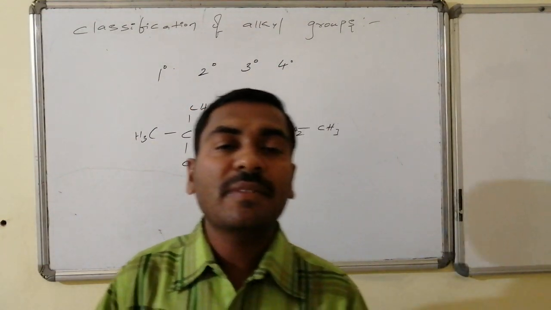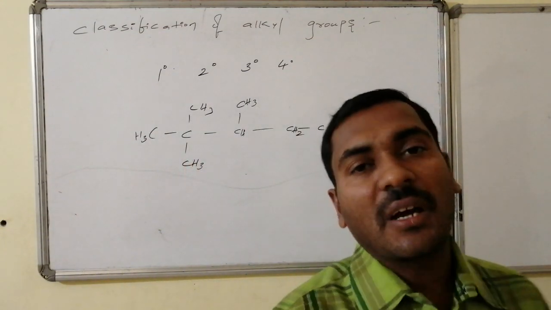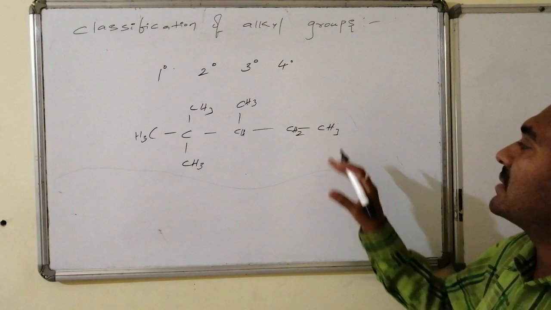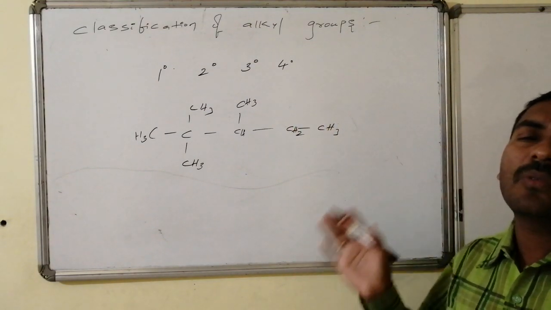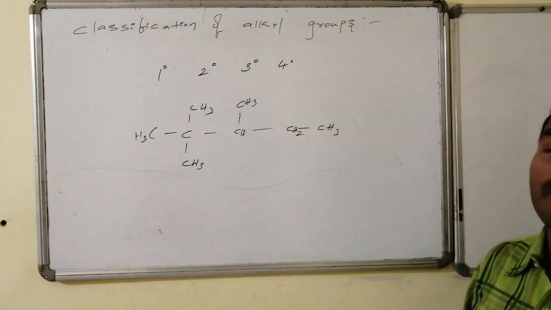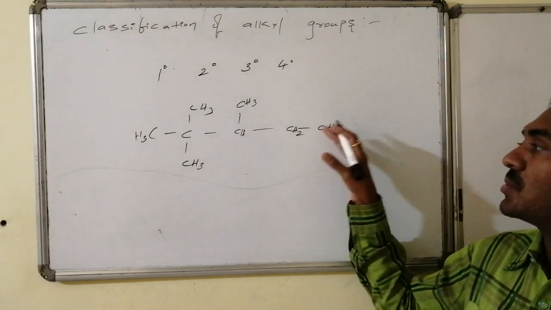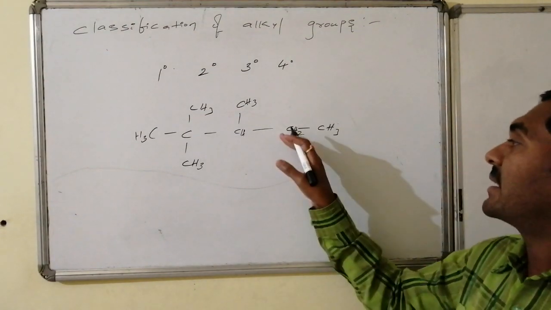Carbon which is connected either with zero carbons or with one carbon, where one of its valencies is satisfied by a carbon atom, or no valency is satisfied by carbons, is said to be the primary carbon atom. Carbons in which two valencies are satisfied by other carbons are said to be secondary carbon atom.